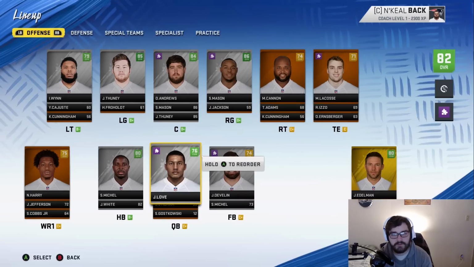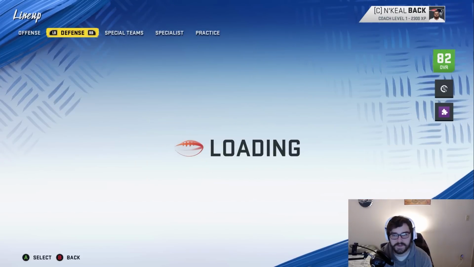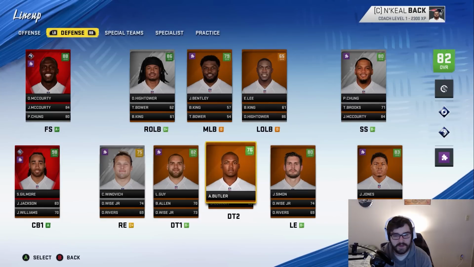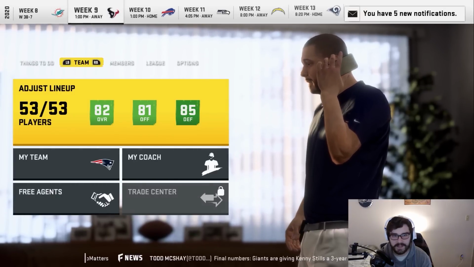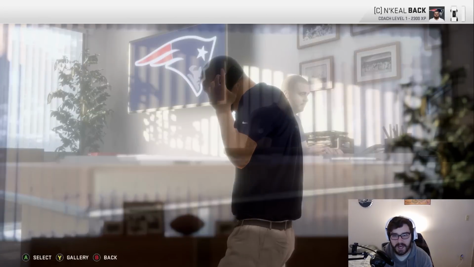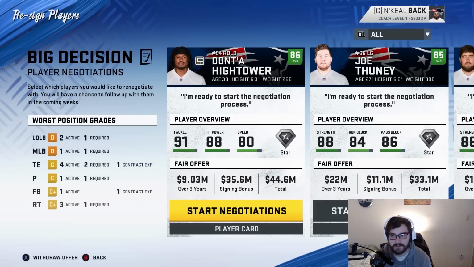Jordan Love, though, has star development here on offense. He's a 76 overall, too, so he's gone up quite nicely so far. I don't think there was anything on the defense to reveal, but there's a look at the team. Hopefully, Chase Winovich can go up in development. That would be huge. But Dont'a Hightower is our top impending free agent. I would like him back on the team.